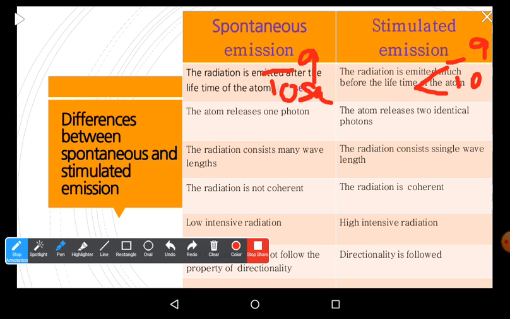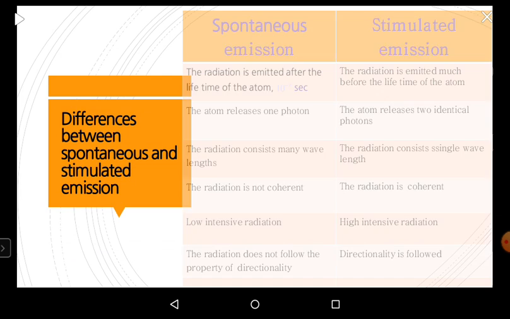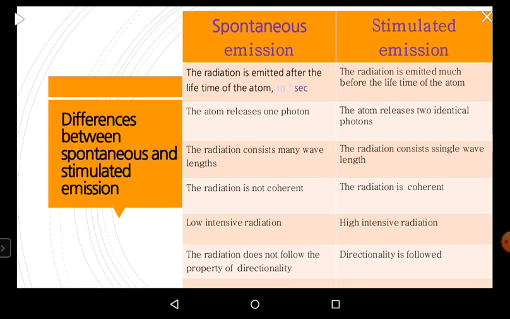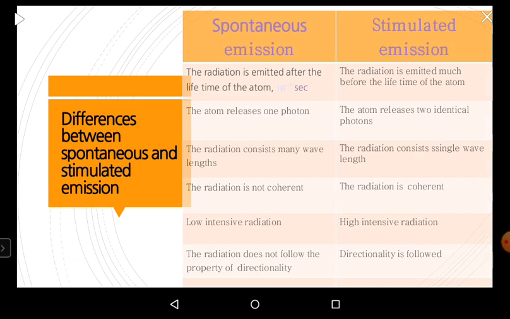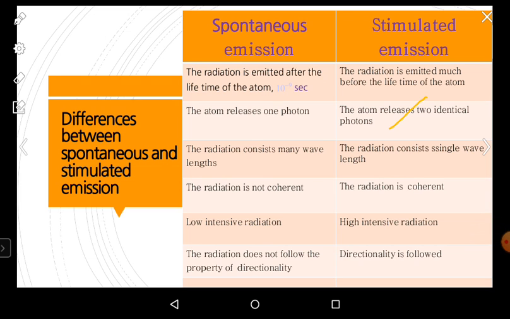The second point is that during spontaneous emission, one atom releases one photon. One atom releases one photon only. So in spontaneous emission, it releases one single photon, whereas in stimulated emission, it releases two photons. And the two photons are equal to each other and identical to the incident photon, the external photon also.